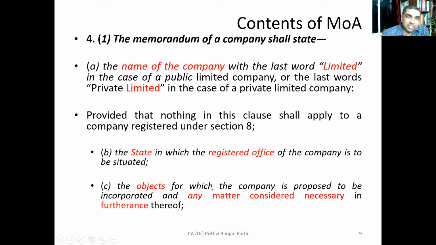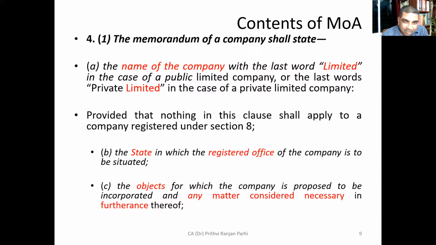Then what next does it have to state? The name has to be stated, the state of registration has to be stated, then the objects for which the company is proposed to be incorporated, and any matter considered necessary in furtherance thereof. Let us say the object of the company is to do some business, suppose a healthcare business, to run a hospital. That is the objective.